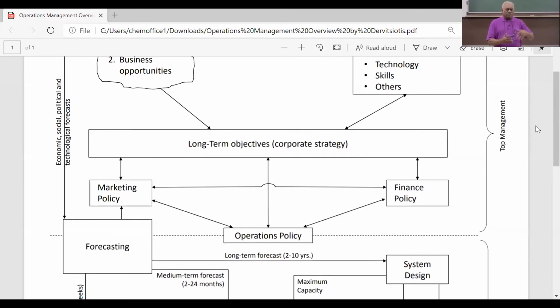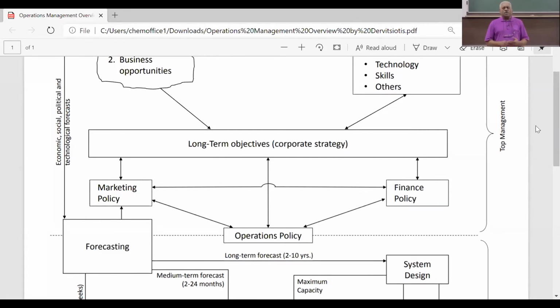Because if there is a government change, or even if there is no government change, there could be a change in policy. Yes, sir. So it carries meaning for the business there. So they'll have to look out for that. That is why we have that line coming: economic, social, political, and technological forecasts. Actually, it's a little more.